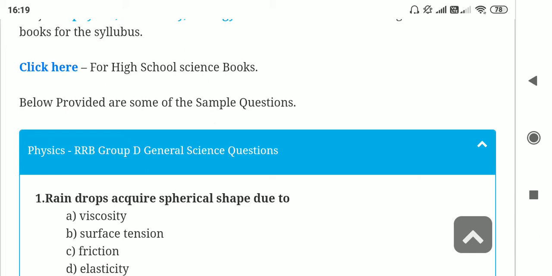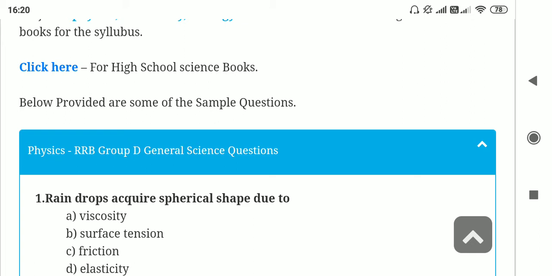So first question from physics. Here they are asking: raindrops acquire a spherical shape due to. So spherical shape, you people already noticed that raindrops usually come in spherical shapes, okay. So it is because of viscosity or surface tension. Friction and elasticity are not related things, okay. So we need to think on viscosity and surface tension.